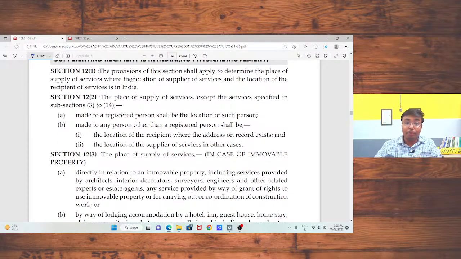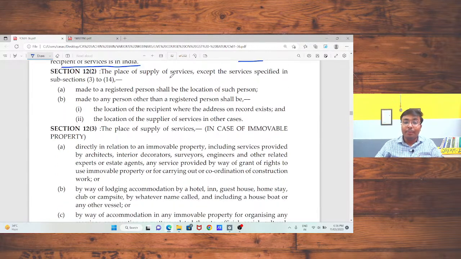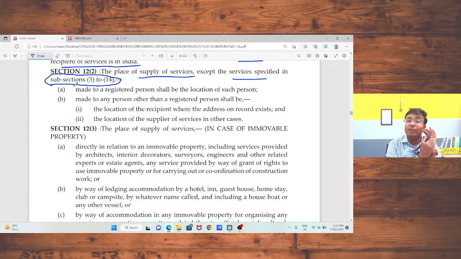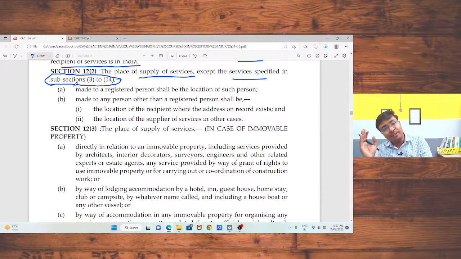The provision of the section shall apply to determine the place of supply of services where the location of the supplier of service and the location of the recipient of service are in India, that is, domestic. Now, the place of supply of services except the services specified in subsection 3 to subsection 14. In the case of subsection 3 to subsection 14, there is a specific situation, so the specific provision will apply.